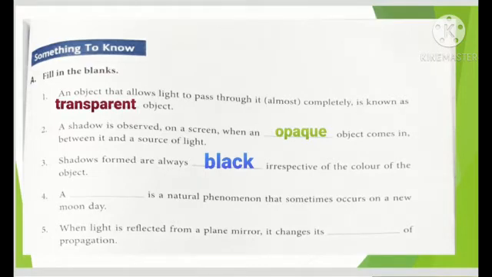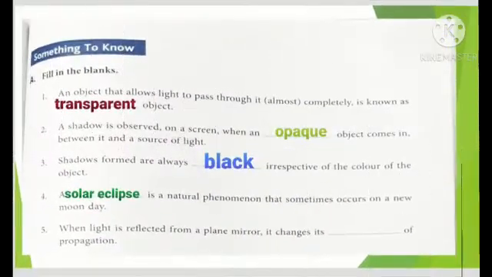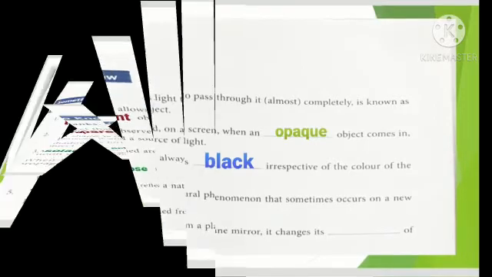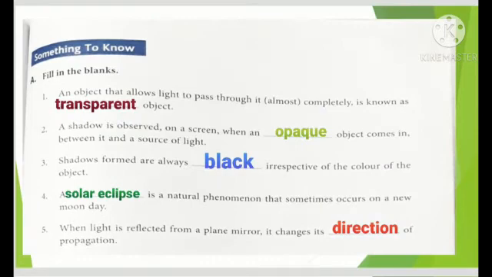Next one, a dash is a natural phenomenon that sometimes occurs on a new moon day. And the answer is solar eclipse. सोलर इक्लिप्स ऑलवेज न्यू मून डे यानी कि अमावस्या को होता है. Next one is, when light is reflected from a plane mirror it changes its what? Direction. Answer is direction here. This is all about fill in the blanks.